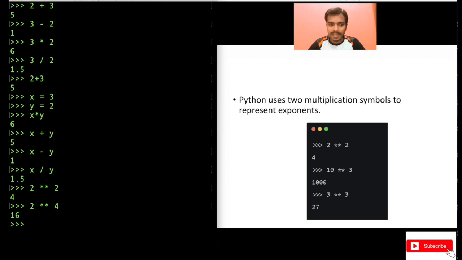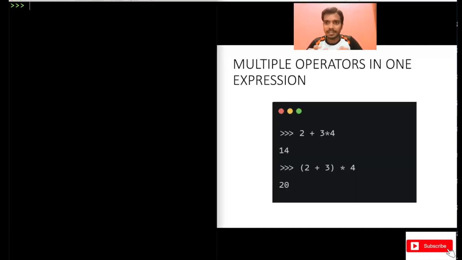When you use the multiplication operator twice, it becomes an exponential operator. Basically, you are finding the power of something. So the first one is actually something like 2 power 4. This is something like this, basically, right? So that's what is happening here. Now this is the power which you are trying to find out. And you can do some more practice on this if you want to. So you can also use multiple operators in one expression.